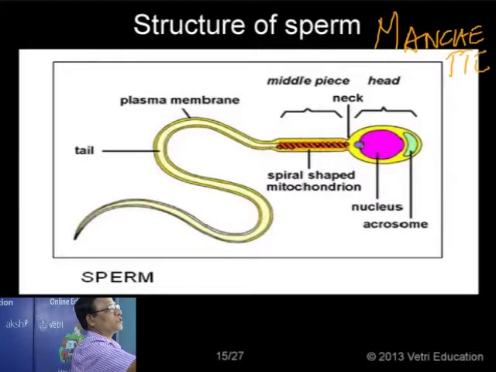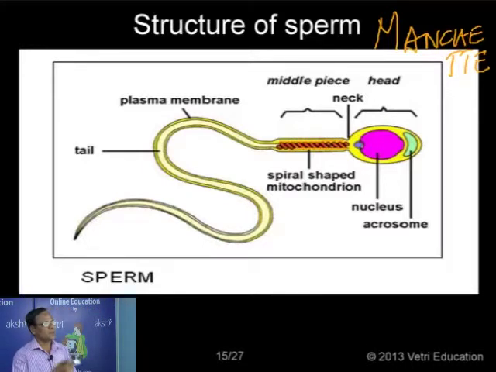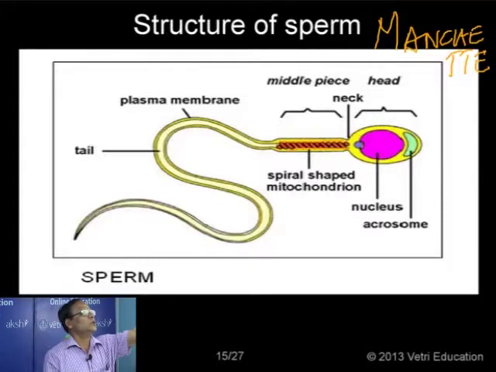M-A-N-C-H-E-T-T-E. Manchette. This is nothing but a thin layer of cytoplasm that surrounds the mitochondria, restricted to the middle piece. So these are the various components that I represent in the diagram. We'll go back to the next one.